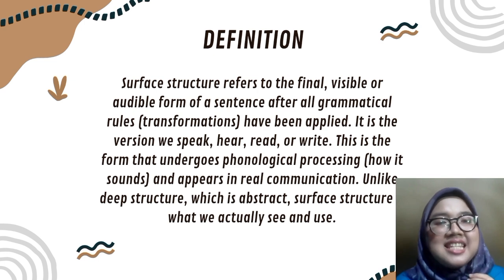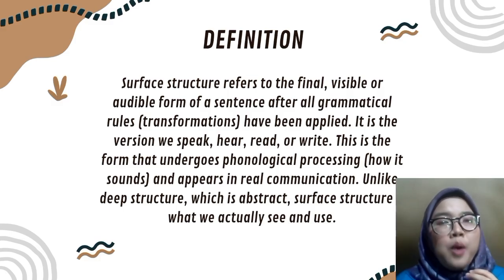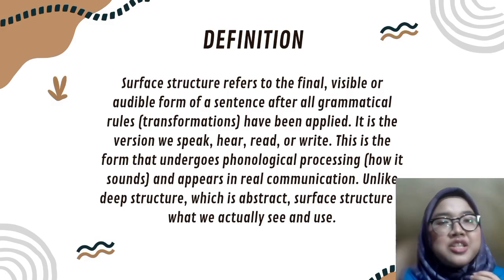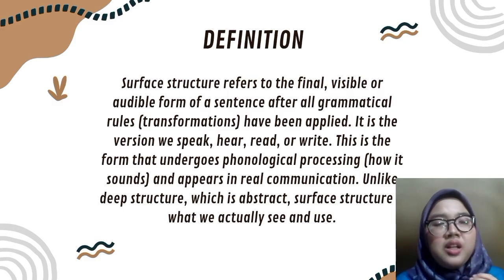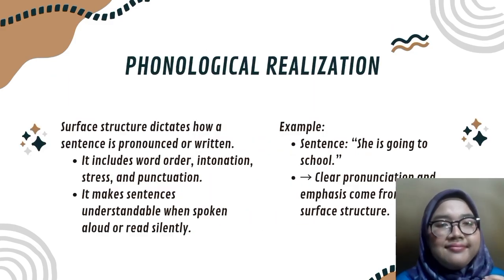Surface structure is the final version of a sentence, the one we actually say, hear, write, or read. This is what we use in real communication. Unlike deep structure, which is more abstract and exists in our minds, surface structure is visible and audible. So for example, when someone says she's going to school, that's the surface structure. It's what the sentence sounds like and looks like after all the grammar rules are applied.